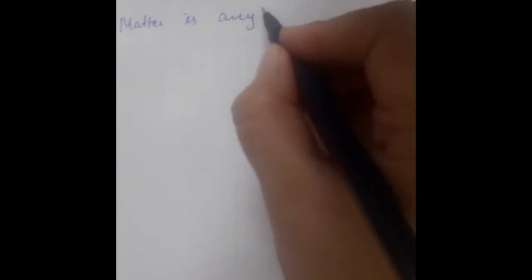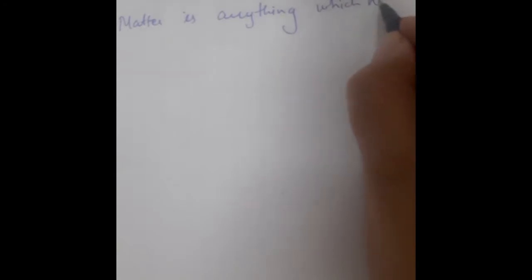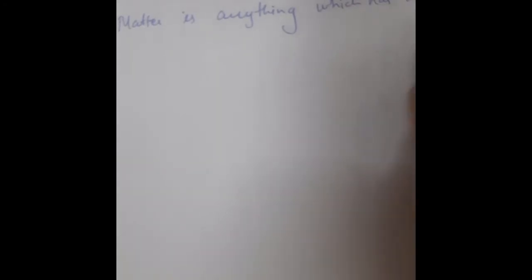So you can easily define the term matter. All matter is made up of small particles. Matter is anything which has mass and occupies space.